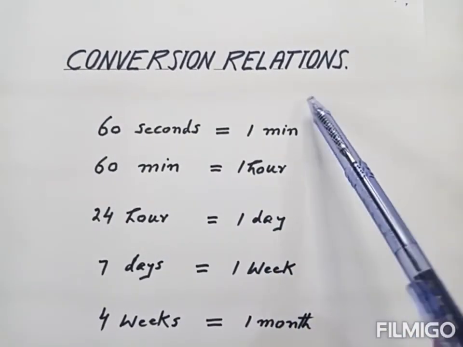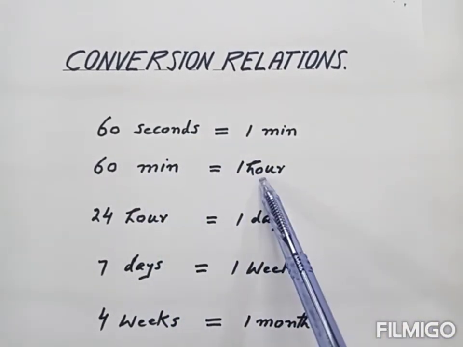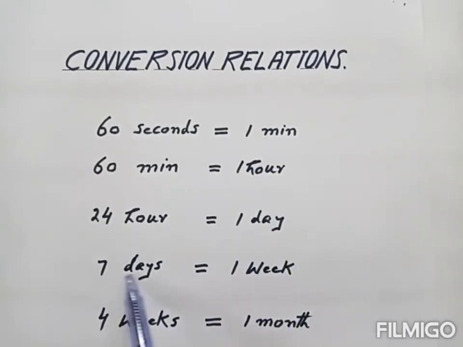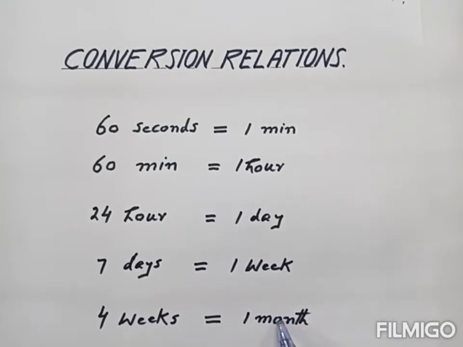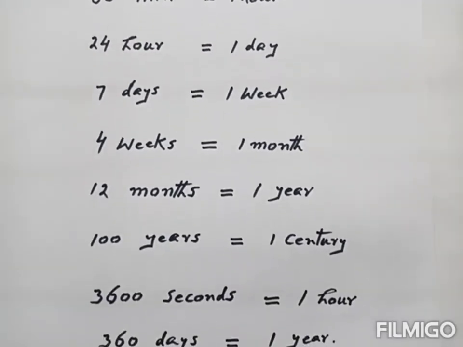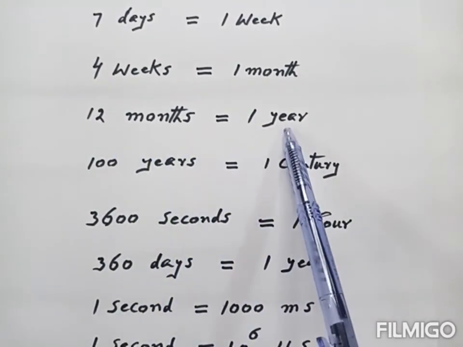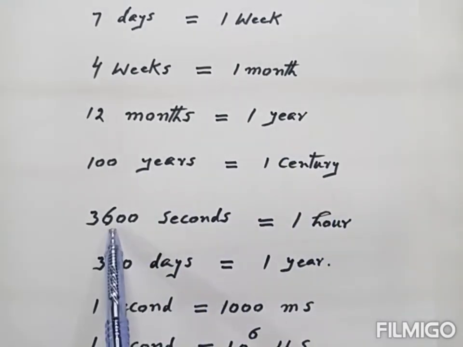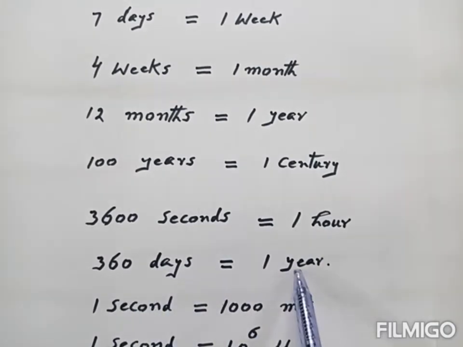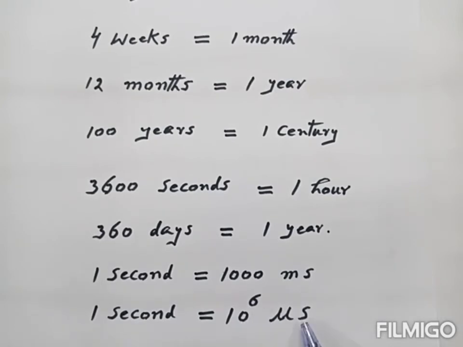Now conversion relations of time. 60 seconds is equal to 1 minute, 60 minutes is equal to 1 hour, 24 hours is equal to 1 day, 7 days is equal to 1 week, 4 weeks is equal to 1 month, 12 months is equal to 1 year, 100 years is equal to 1 century, 3600 seconds is equal to 1 hour, 360 days is 1 year, 1 second is equal to 1000 millisecond, and 1 second is equal to 10 power 6 microsecond. All these are the conversion relations of the time.